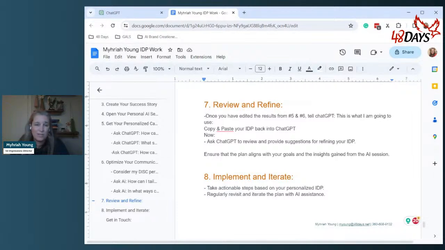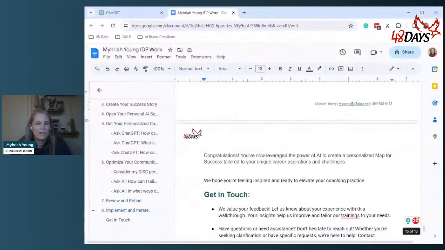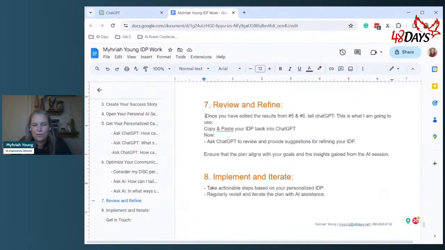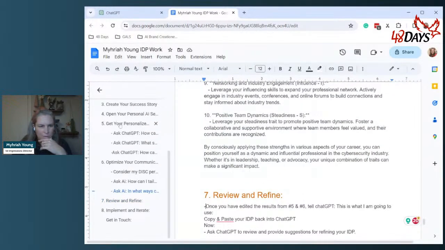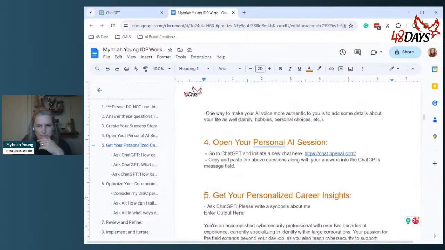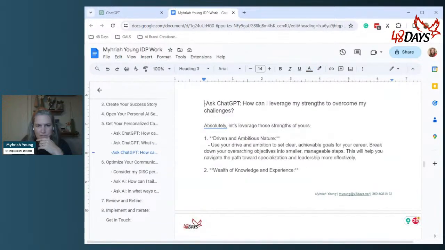Now, I'm not going to do this step right now because one, it would just take way too long, and two, it's not really my IDP. So there's not a whole lot that I can go in and really tell it. But take the information that you grabbed, and go ahead and put together what you actually think that you want to do. And let's just take a quick look at that though. Let's go to number 5 right before here. Okay.